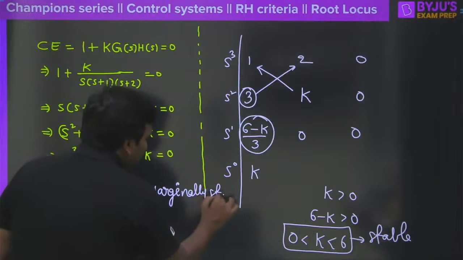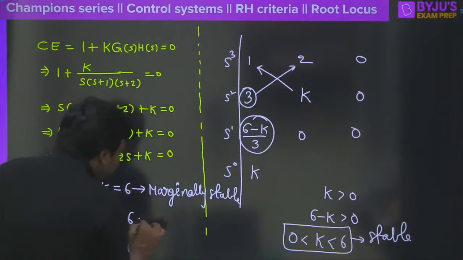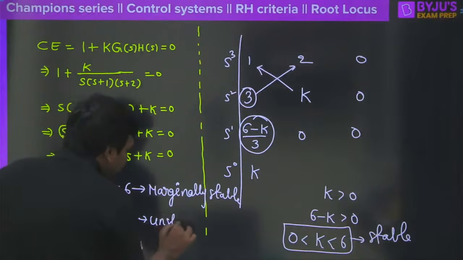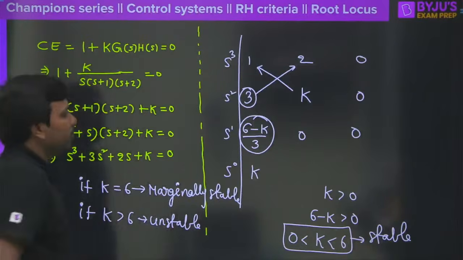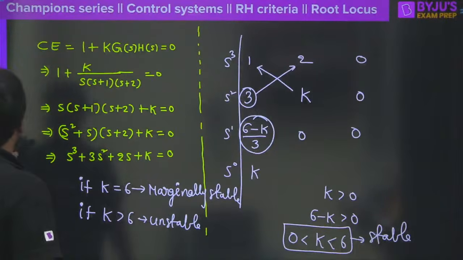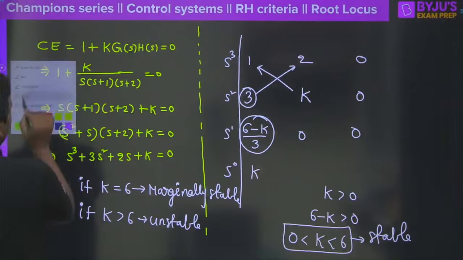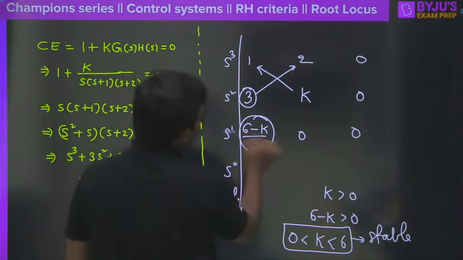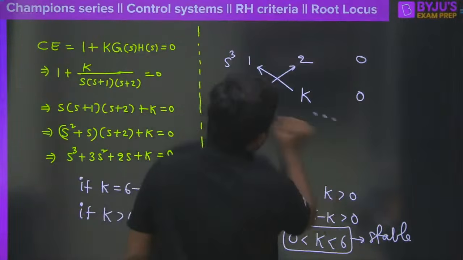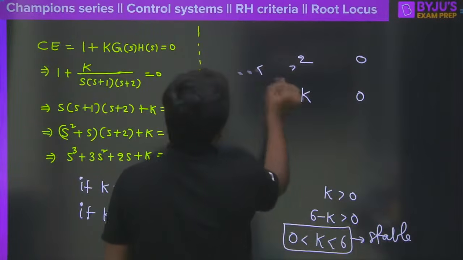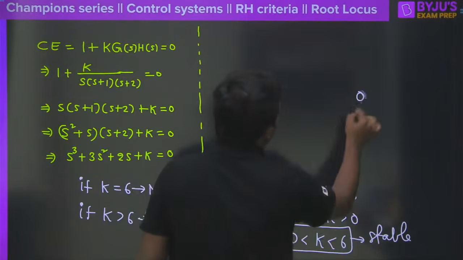So wait, I will tell you, marginally stable system, and this is going to become an unstable system. How do you know this one, sir? So please see here, all of you. Now just let me ask you a simple question. You all know that this is a characteristic equation, right? So in case I plot the pole-zero graph here, how does it look in the root locus?